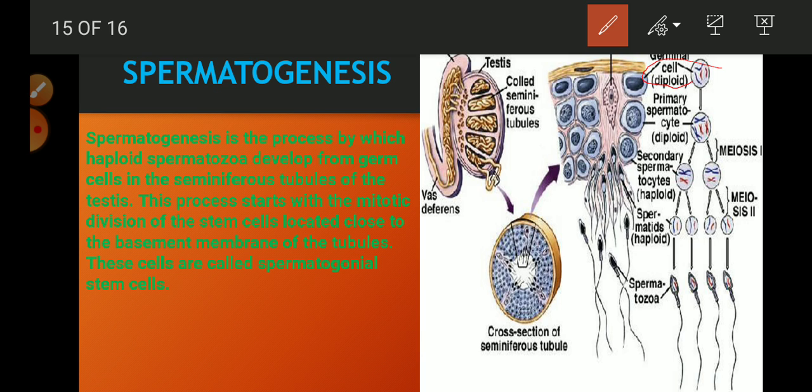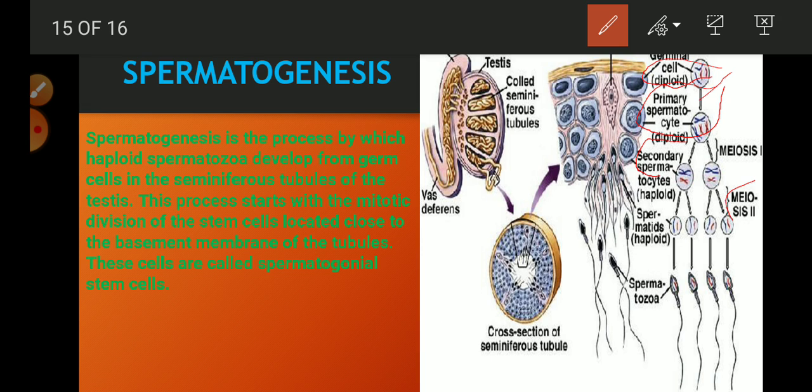Here diploid cells are produced. Then again mitotic division is done, in which the numbers are increased and chromosomes are duplicated. That is mitotic division. Primary spermatocytes are formed. Then there is meiosis 1. The first meiotic division is done, in which secondary spermatocytes are formed, which are haploid in number.